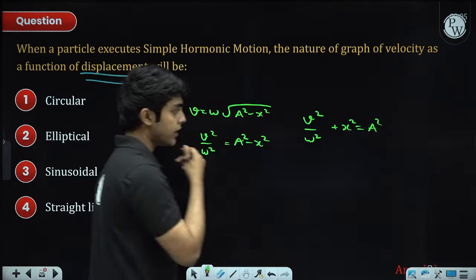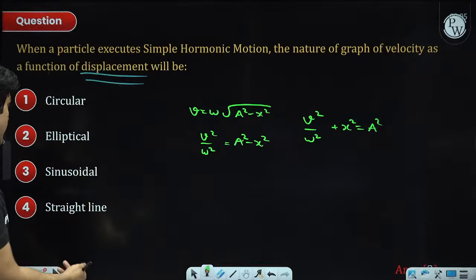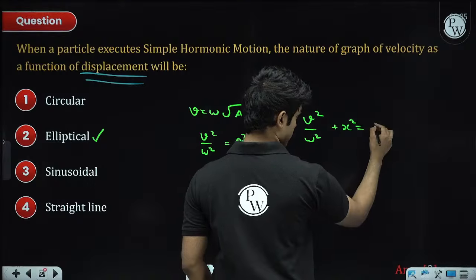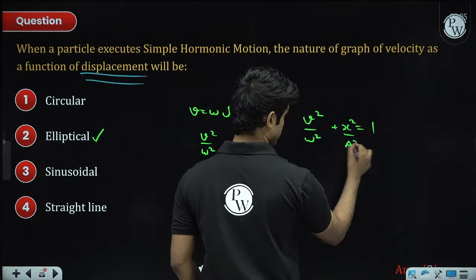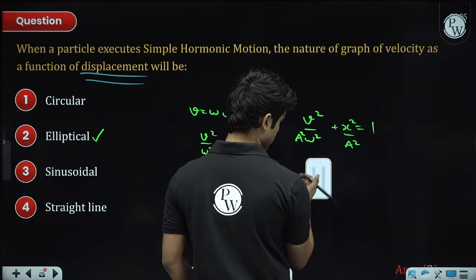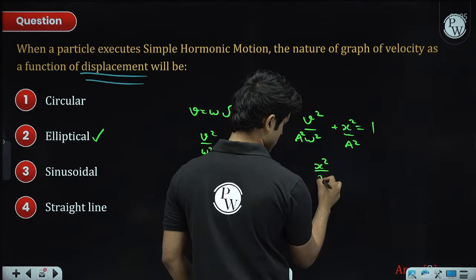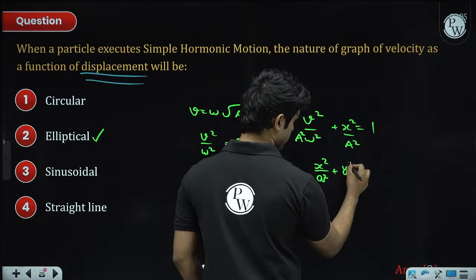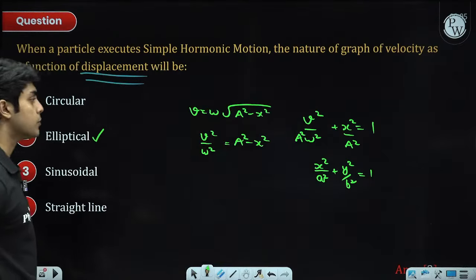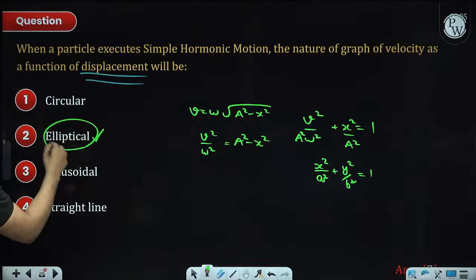Now if you divide by a square on both sides, this will be an ellipse, right? This is similar to x square by a square plus y square by b square equals 1. So this relation between V and x will be elliptical.